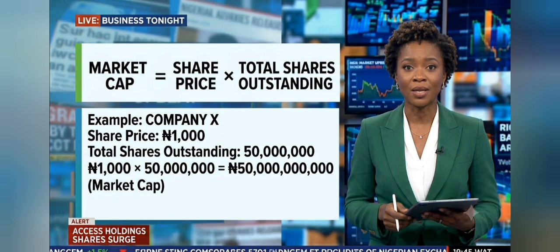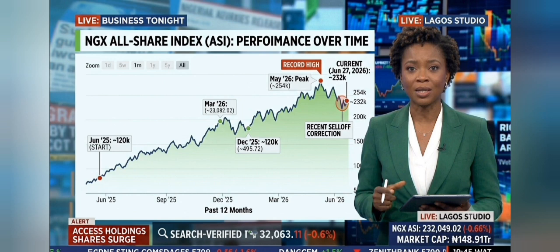Sleep is important. The All-Share Index, ASI. This is the NGX's temperature gauge. It combines the performance of every listed stock into a single number that tells you how the entire market is doing. If the ASI is at 97,000 today and climbs to 100,000 tomorrow, the overall market gained roughly 3%. When you hear a news anchor say the Nigerian market gained 1.2% today, they mean the ASI moved up 1.2%. Watch this number. It's your market's heartbeat.